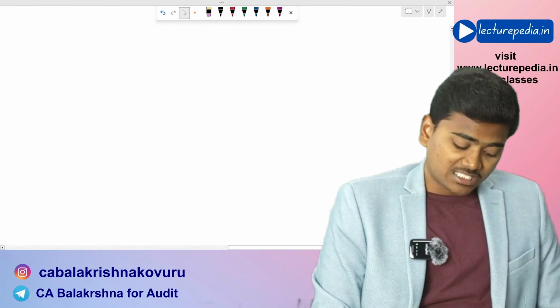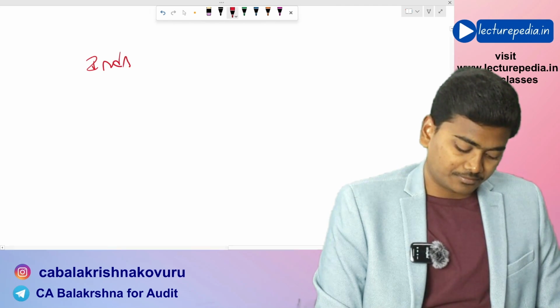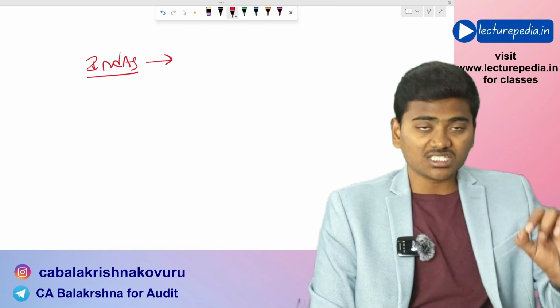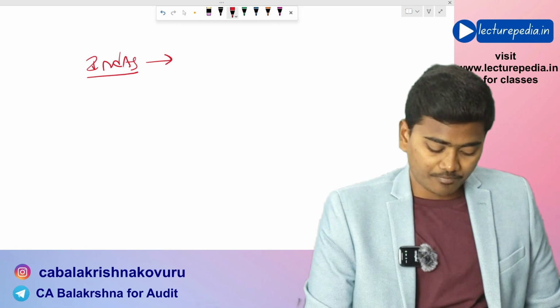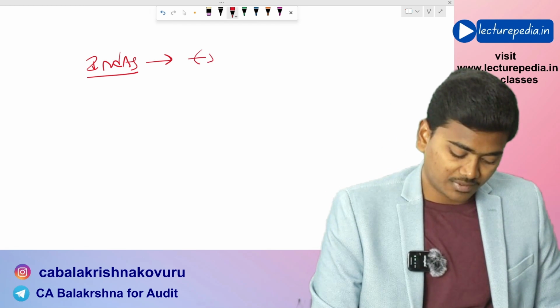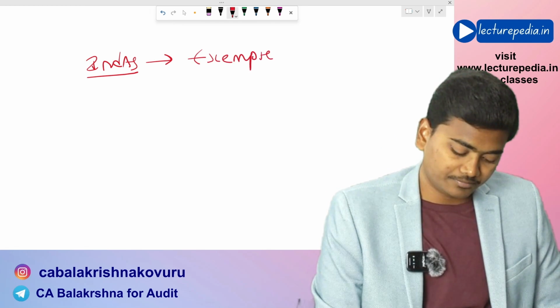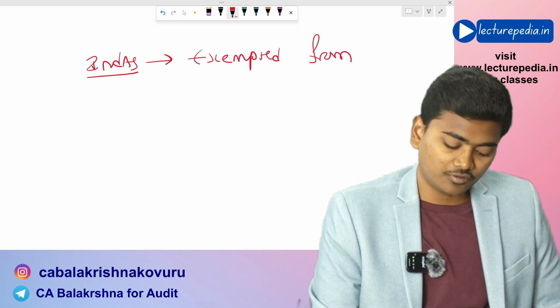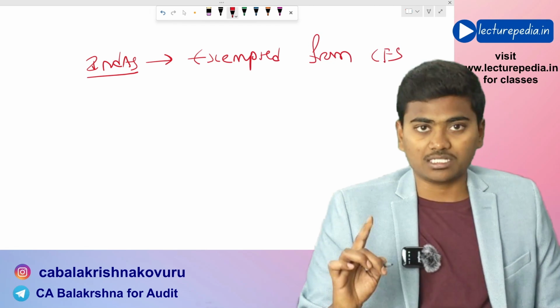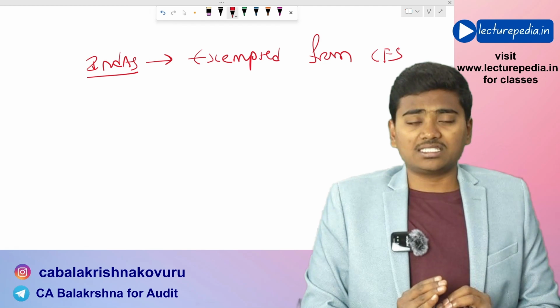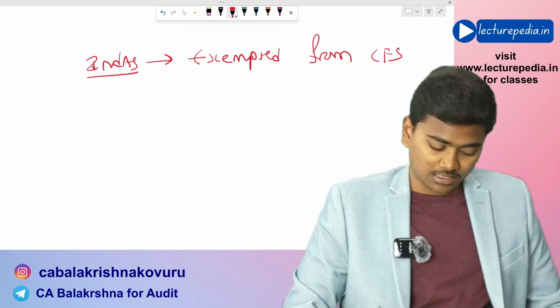See, first of all, as per Ind AS, if you are an investment entity, then you are straight away exempted from consolidated financial statements. Apart from this exemption, there is no exemption available as per Ind AS.